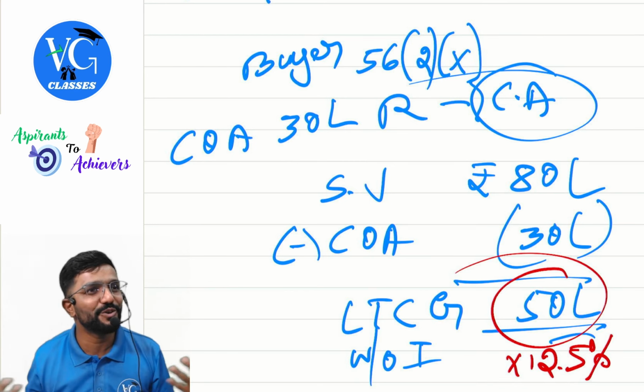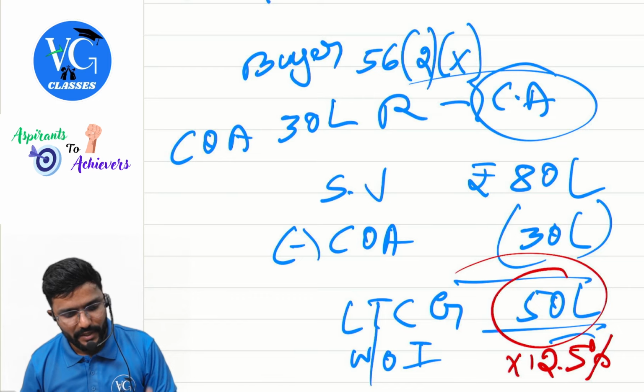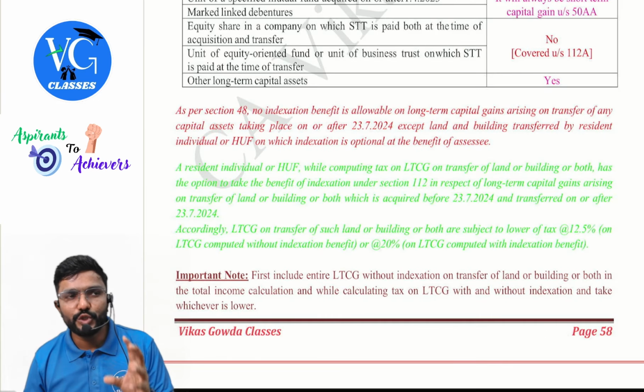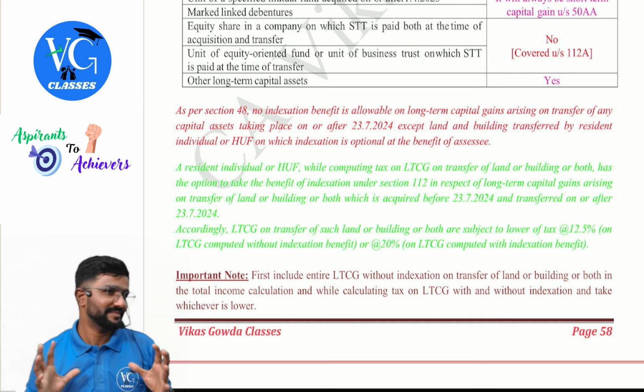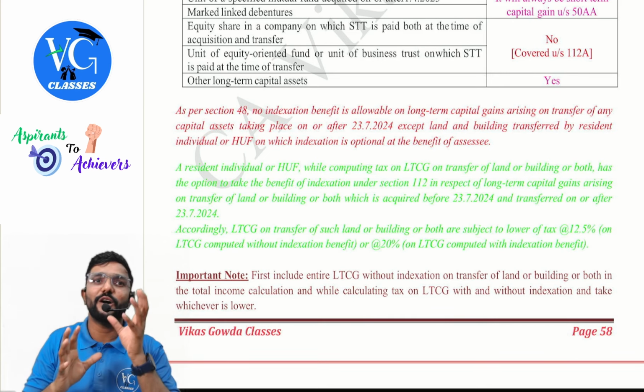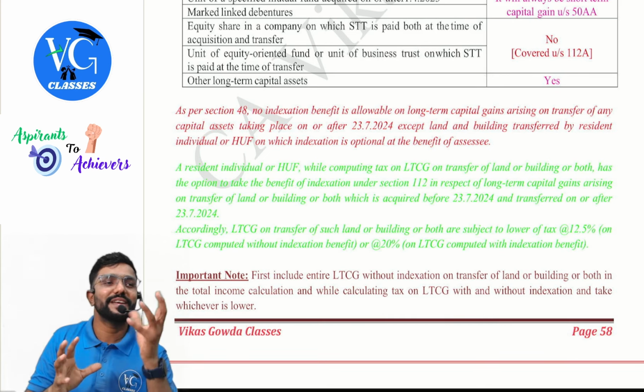Hope you guys got the point I tried to convey. Important, guys. I know most of the students would not have understood this amendment in this way. They would have thought, long-term gain with indexation or without indexation, whichever is lower, take that in the capital gains income calculation. No, no, no. That is not what the government meant. So if they want to keep the question complicated in this attempt, this area will be targeted, guys.